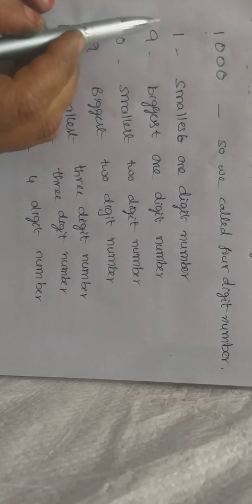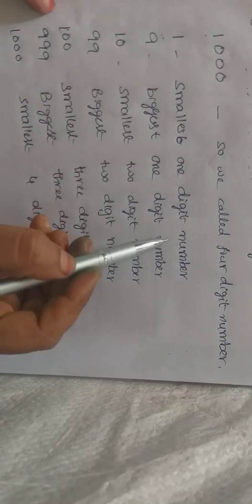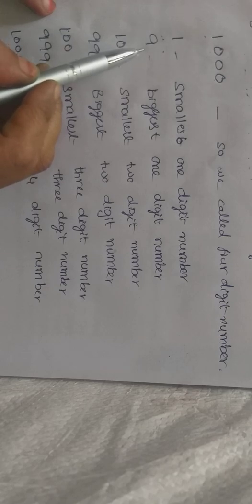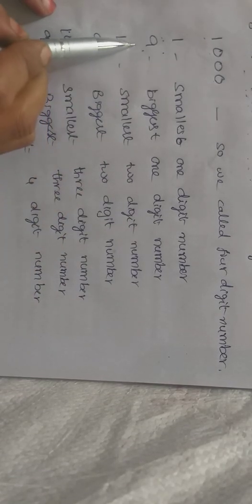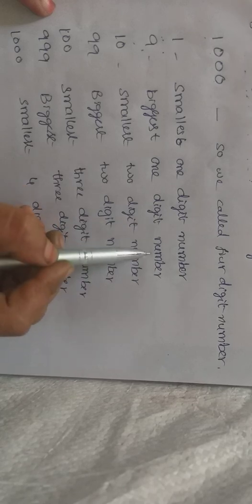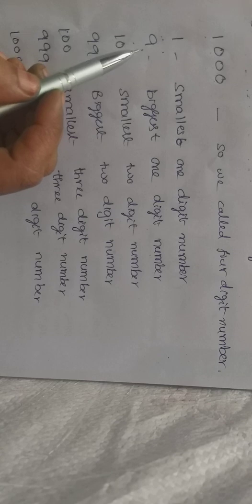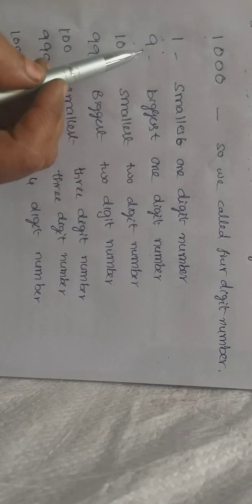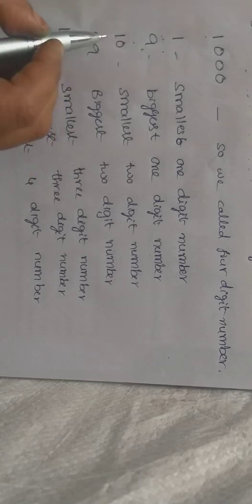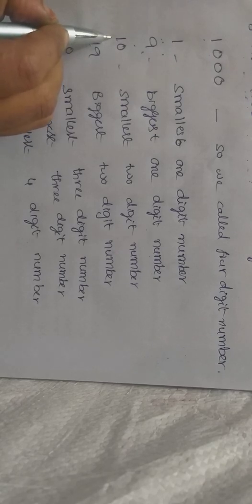Children, see here. 1 is the smallest one digit number. 9 is the biggest one digit number. So we add 1 to 9. What do we get? Yes, we get 10. This has 2 digits. So this is called the smallest 2 digit number.